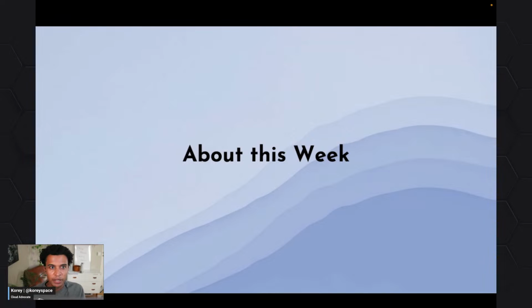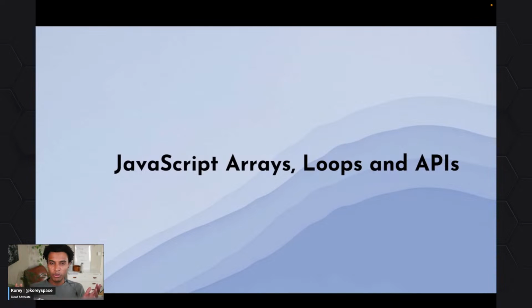So about this week, we've got 3 things to do. Hopefully we finish them all again in an hour. We're going to look at arrays, loops, and APIs. We've looked at arrays before when we looked at data types, and different array methods where we can sort, map, and filter. I think we've done it for the past 2 weeks. But I put these 3 together because I think there's a good reason.